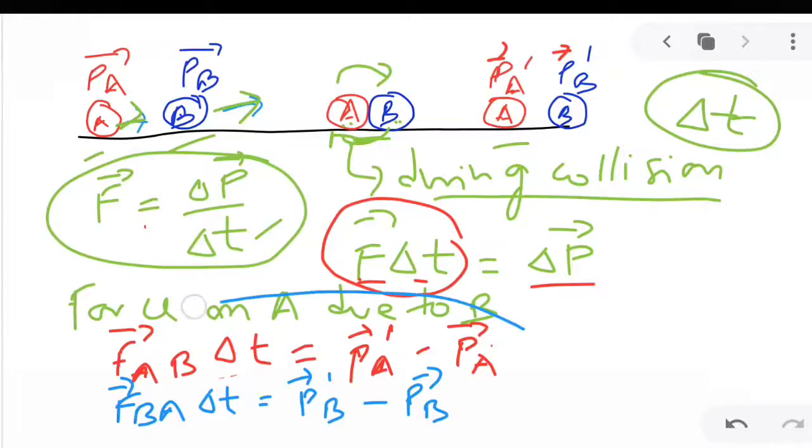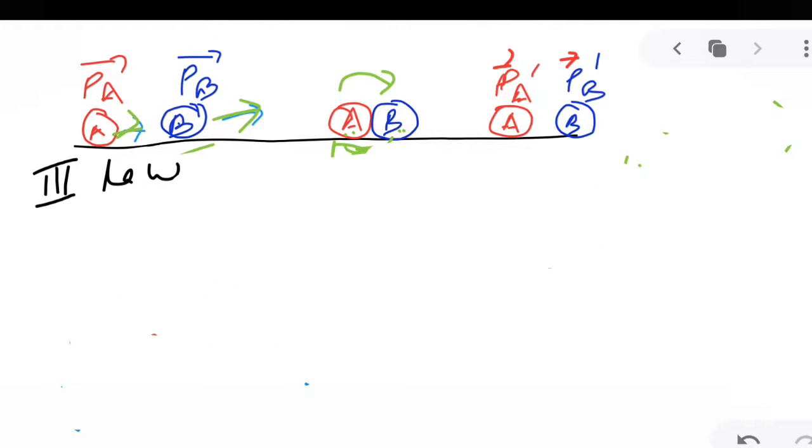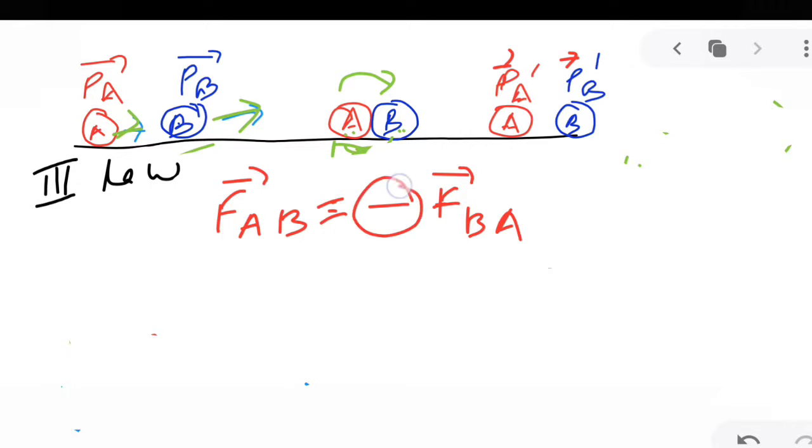So we have these two equations. Now, from Newton's third law, we have FAB equal to minus FBA. That is, action and reaction are equal in magnitude and opposite in direction. The negative sign shows that the direction is opposite.